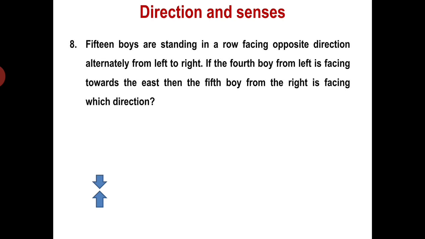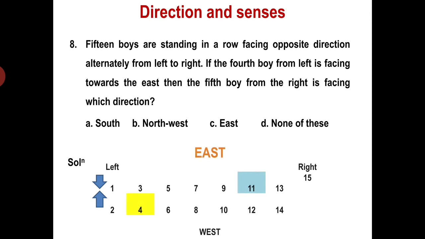Let's take this question. 15 boys are standing in a row facing opposite direction, alternately from left to right. If the fourth boy from left is facing towards the east, then the fifth boy from the right is facing which direction? So put all your 15 boys together like this. These are numbers. Number 1, 3, 5, 7, 9, 11, 13 and 15 are facing towards the west. Number 2, 4, 6, 8, 10, 12 and 14 are facing towards the east, because he has told that the fourth boy is facing towards east. Correct? And they are alternately numbered.